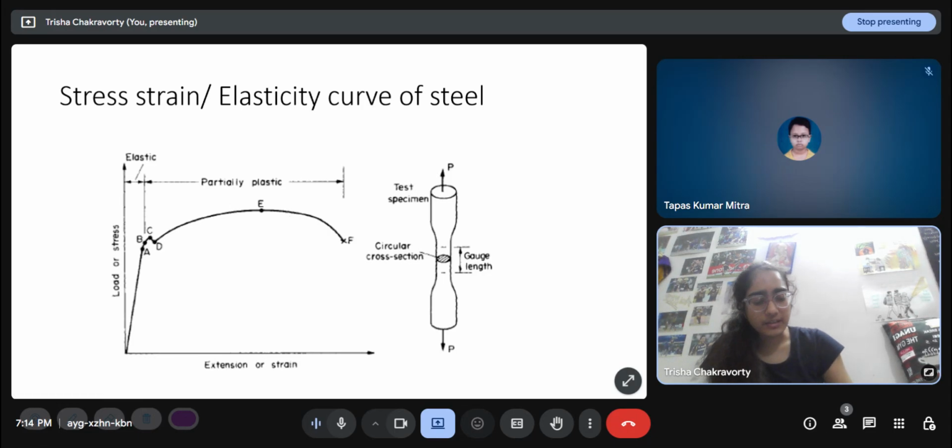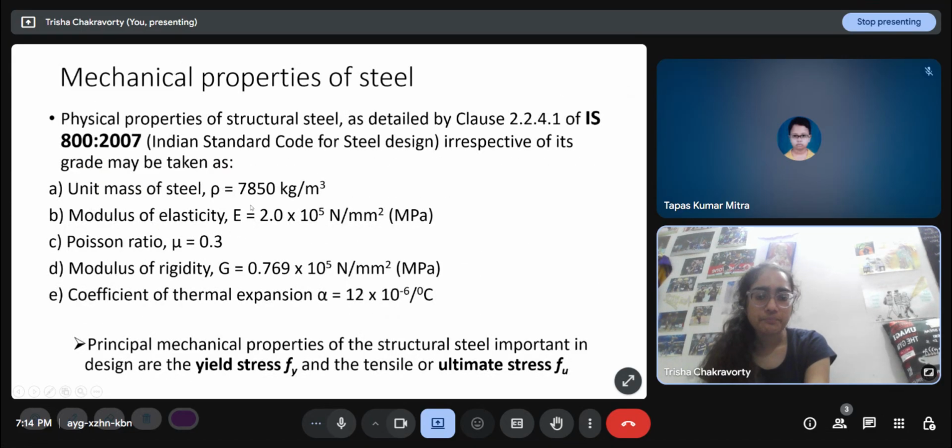And this is the fundamental difference between the working stress and limit state approaches. In the working stress approach, we limit the capacity of the structure to the yield stress, but in the limit state method, we allow the structure to go up to the ultimate stress, though not actually that, because we will apply some factor of safety, but I assume that the structure has the strength up to this ultimate stress. After E, I cannot expect the structure to take any more stress, because here the structure just flows and fractures. So E is my limiting point.